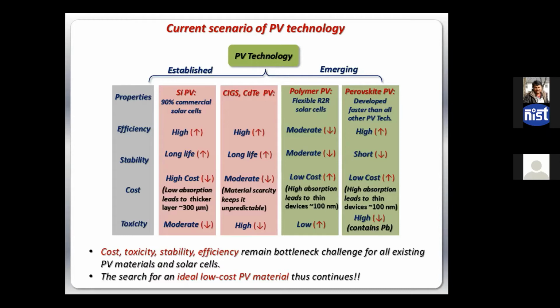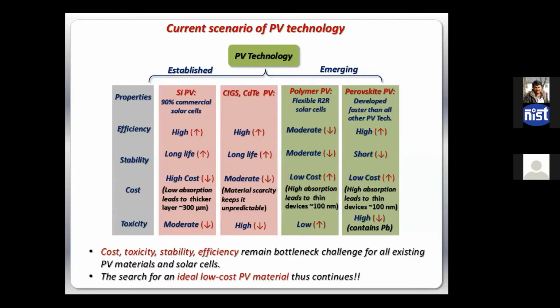So their stability is of course very low. They degrade very rapidly in real environmental conditions, but unfortunately you have to install your solar cells on the rooftop, right? In reality you cannot keep them inside an AC room. In that condition they degrade in minutes, hours and days. So at the current stage, stability is the highest grand challenge these emerging technologies are facing.